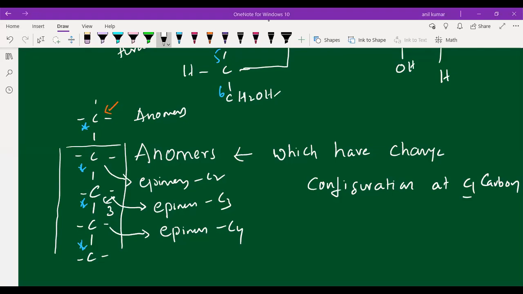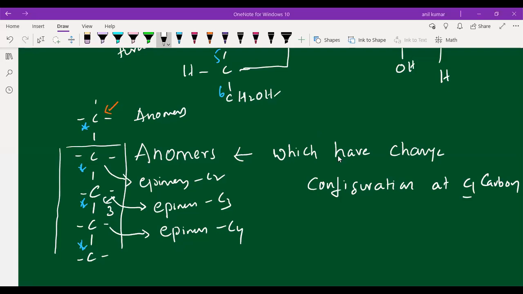Students, have you understood the difference between anomers and epimers? Anomers means only at the first carbon. Epimers means other than the first carbon. That's it. And if they mention the position of any carbon, C2 or C3, the configuration is with respect to that carbon. C2 epimers means the configuration at the second carbon, C3 epimers means at the third carbon, like that. Hope you understood, okay, students.